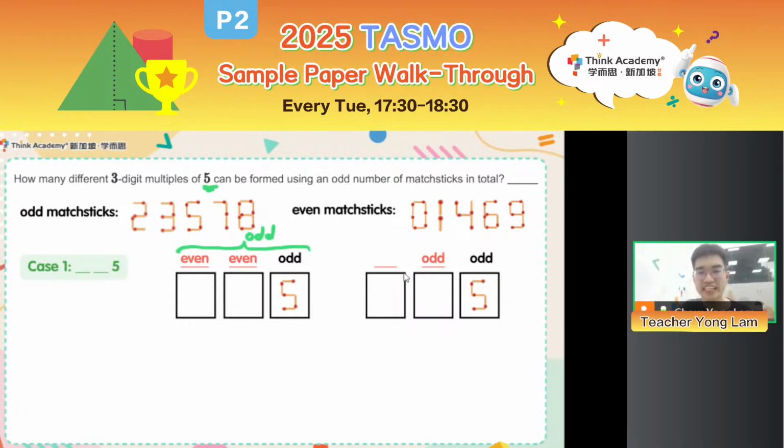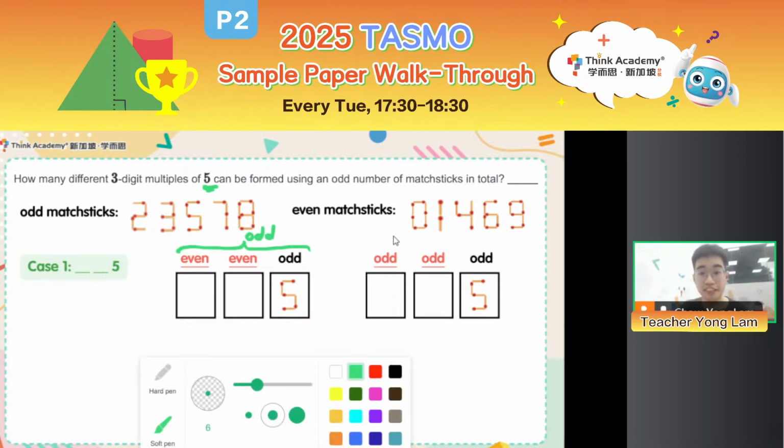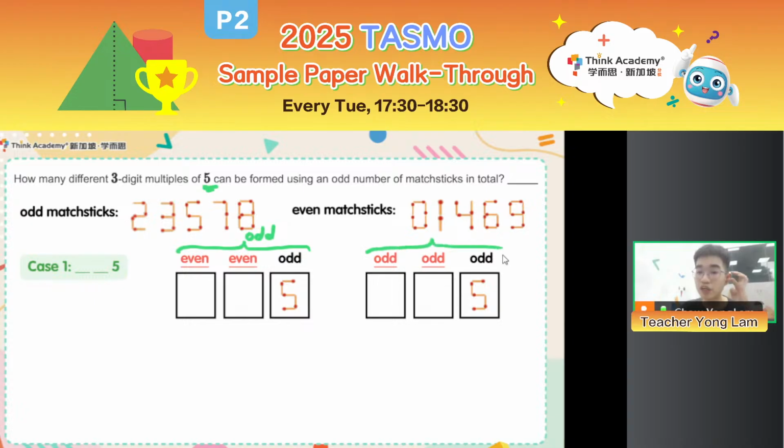Then can I still use an even number of matchsticks for the hundreds digit? I cannot. Instead I have to use an odd number of matchsticks for the hundreds digit as well. So again, odd plus odd, then my total number of matchsticks is odd as well. So now we just need to see how many digits we can form in each position.